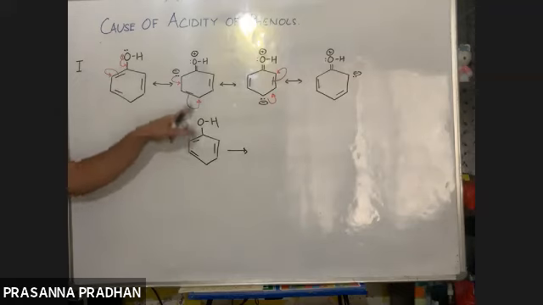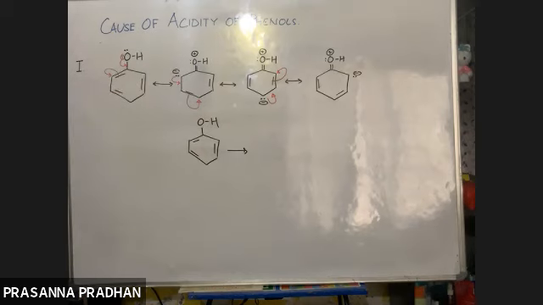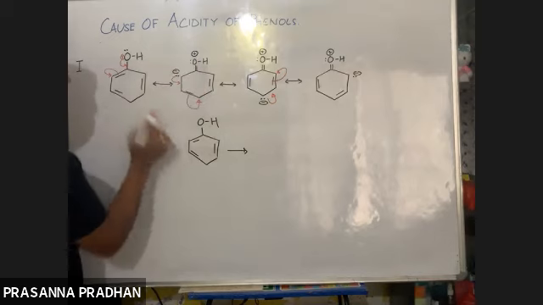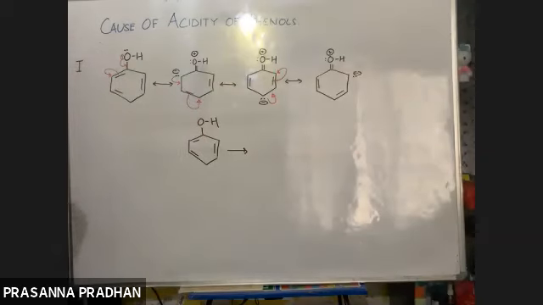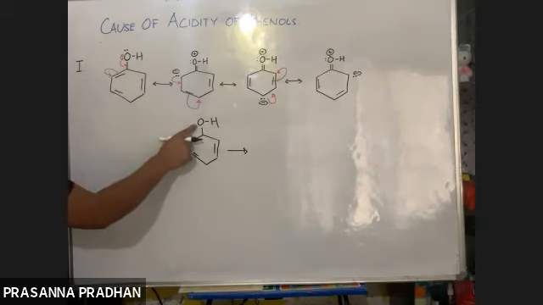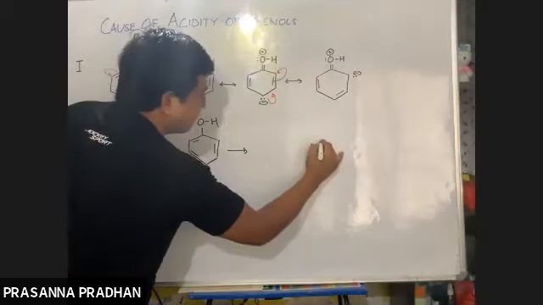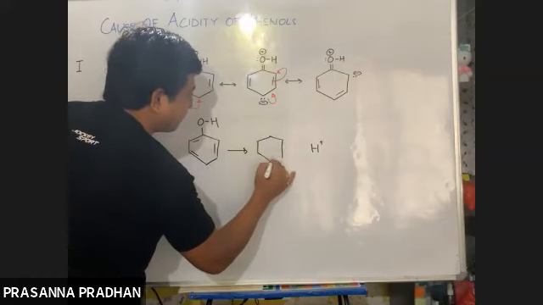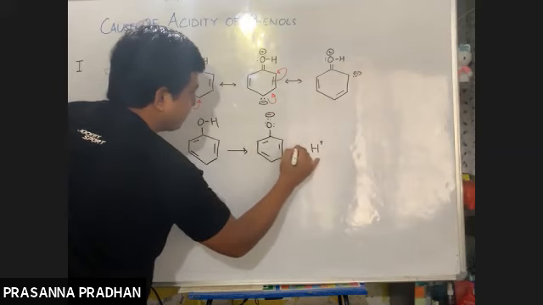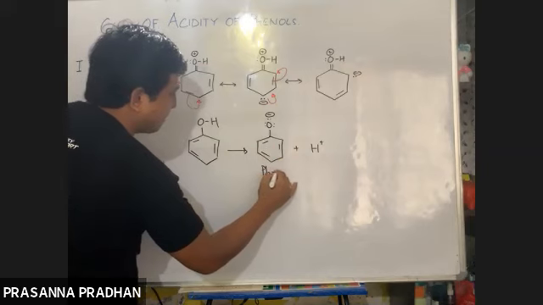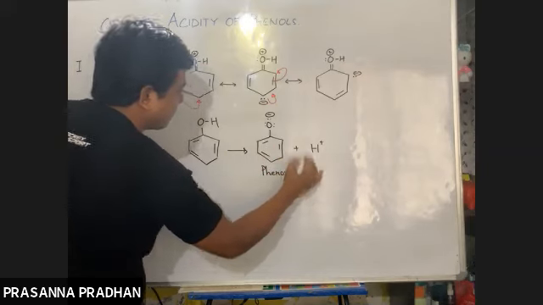Now, how can it get rid of the positive charge? Any one of you, how can it get rid of the positive charge? If it is able to pull these two electrons towards itself, then this positive charge will get neutralized. That means to neutralize the positive charge on oxygen, it releases a proton, and a conjugate base, the phenoxide ion, is formed. What is this conjugate base known as? It is known as the phenoxide ion.